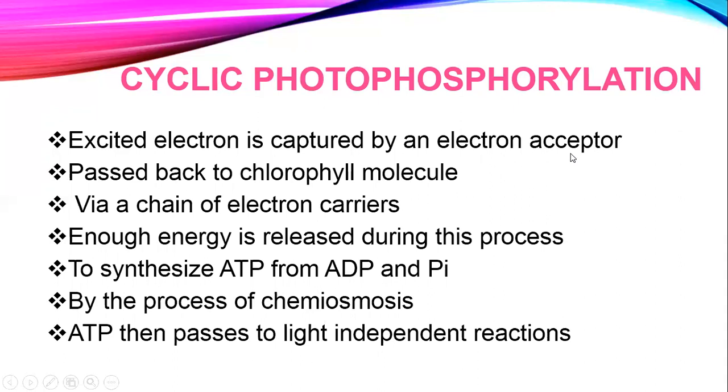and after being captured by an electron acceptor, it passes through a chain of electron carriers. Then, after passing through that chain of electron carriers, it comes back to its chlorophyll A molecule. Actually, those electron carriers are arranged in descending order of their energy level. So when an electron passes from one electron carrier to another down the energy level, it releases its energy.